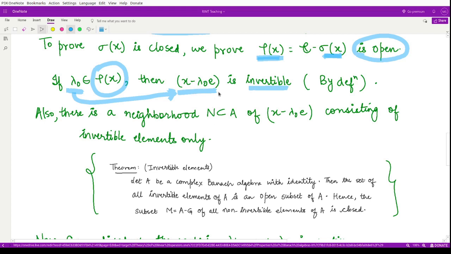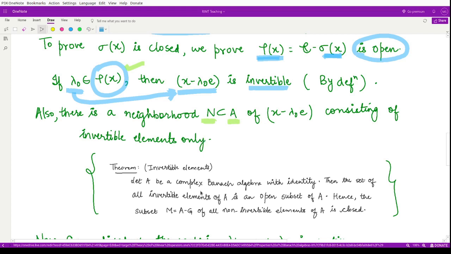So using these properties we can say the element x minus lambda naught e is invertible here, according to the definition of the resolvent set. So using this definition, we also say there is a neighborhood n which is contained in A of this element consisting of invertible elements only.